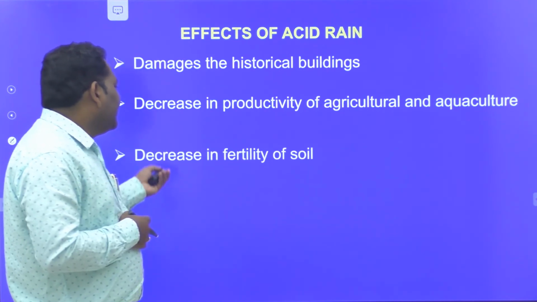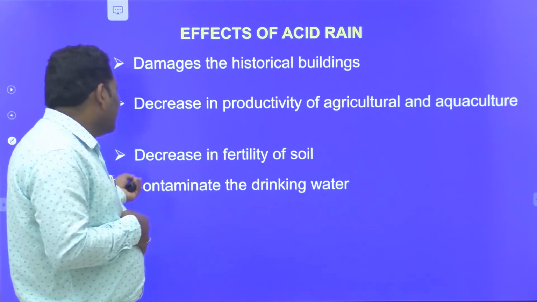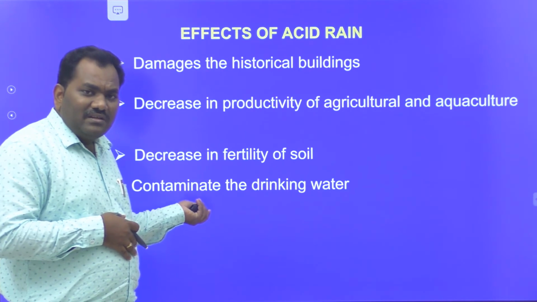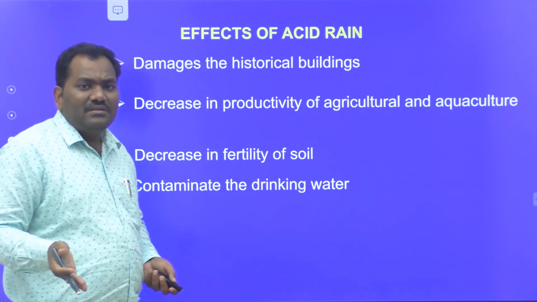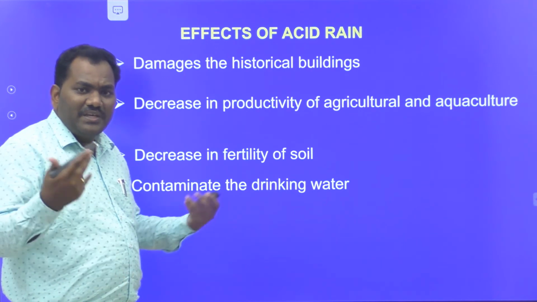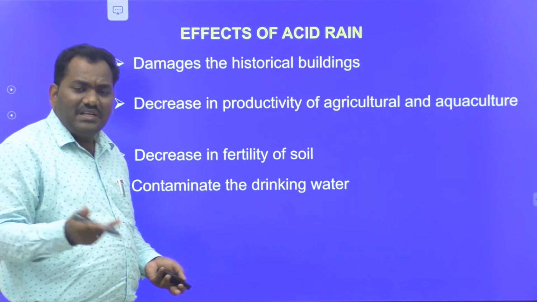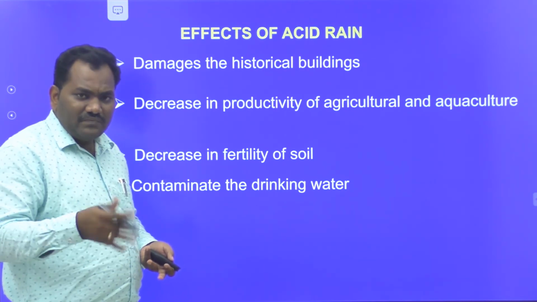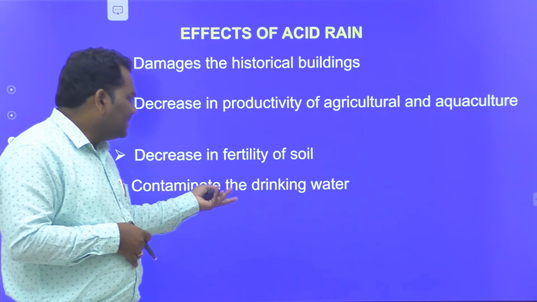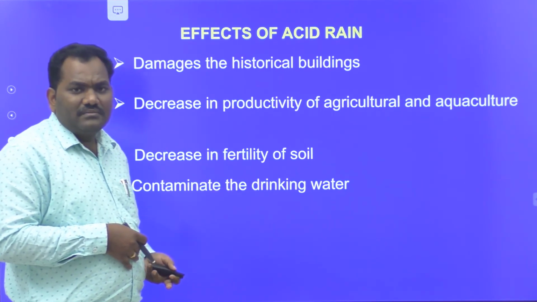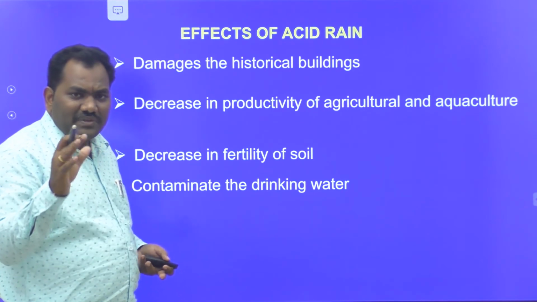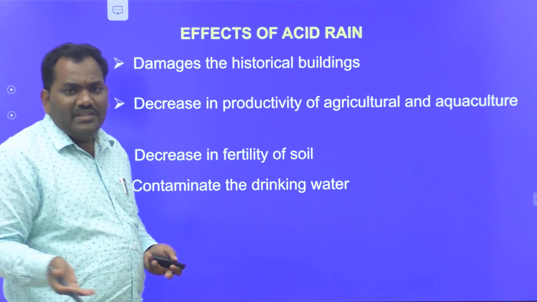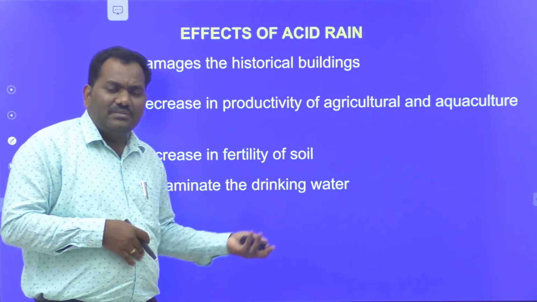The next one is that it decreases the fertility of the soil, and the next one is that it contaminates the drinking water. Generally, drinking water is stored in reservoirs. If acid rain falls in that reservoir, the pH of that water is changed and it is not suitable for drinking. If human beings drink that water, it damages their health. The drinking water pH should be greater than 5.6. If water with a pH less than 5.6 is drunk by any human being, they may get health problems.